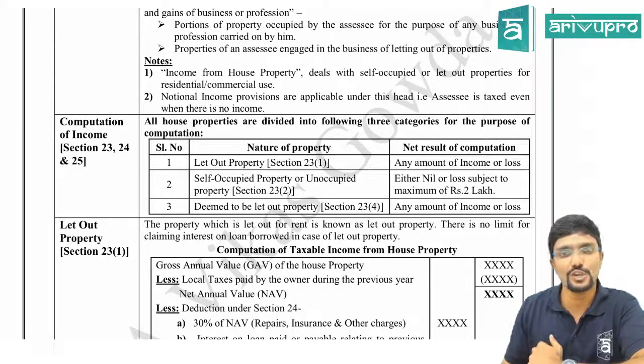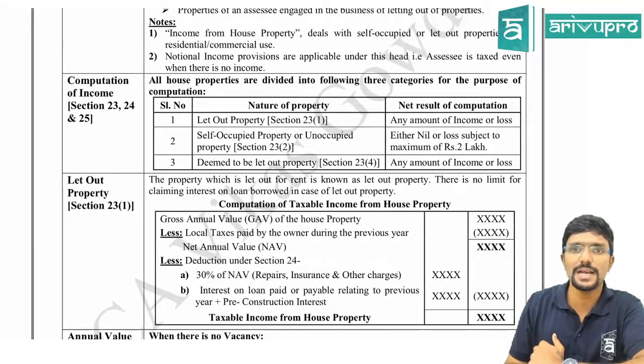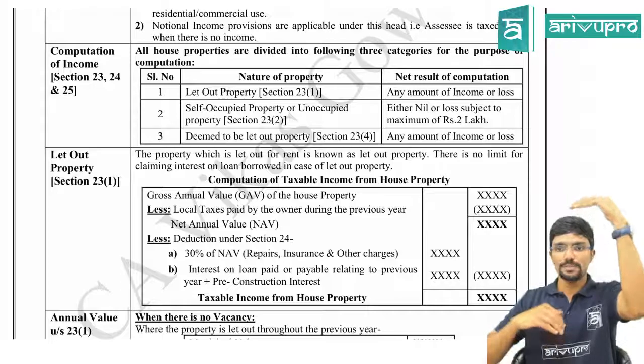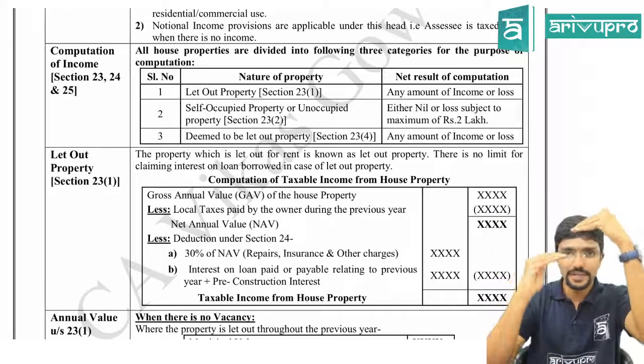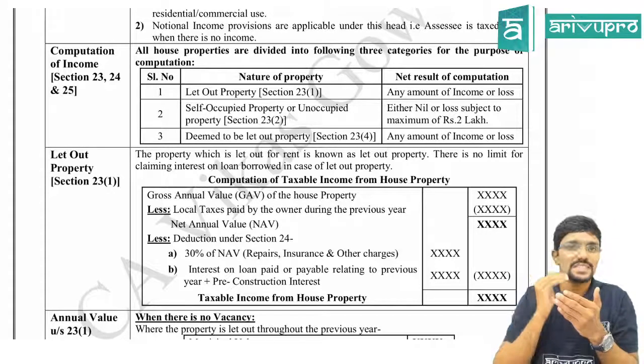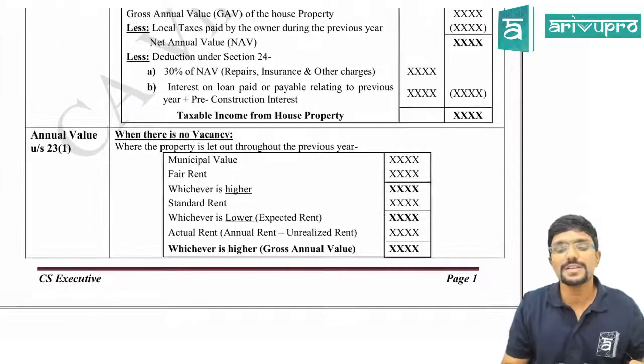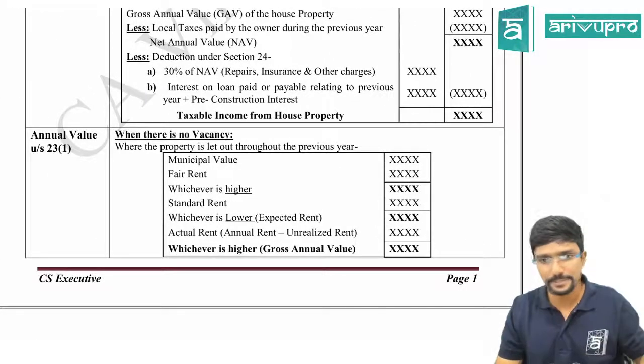For calculation of gross annual value, there are 3 steps. Agree? So what are the 3 steps, guys? First, we will compare municipal value with our fair rent. Whichever is higher, we will take. Whatever figure we have got, we will compare with standard rent. It is given here. Whichever is lower will be my expected rent.